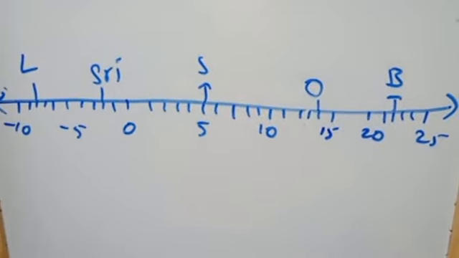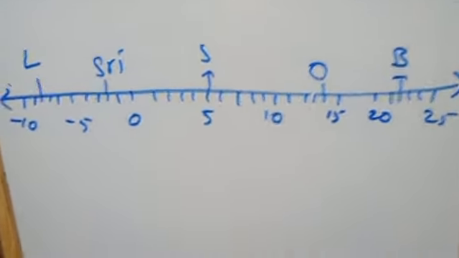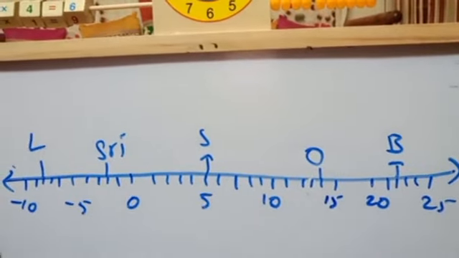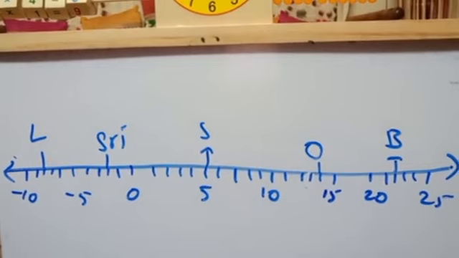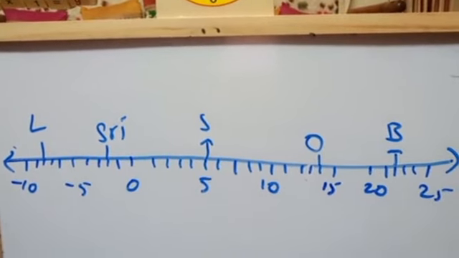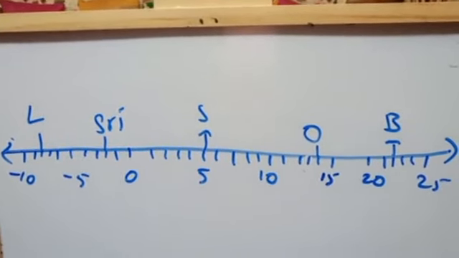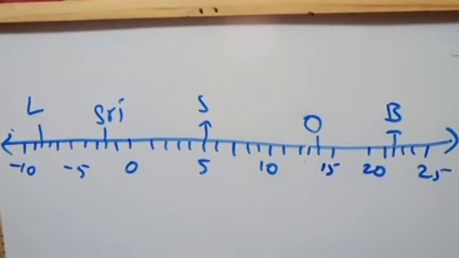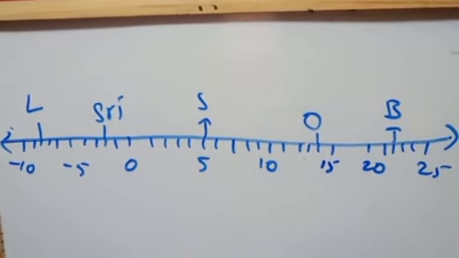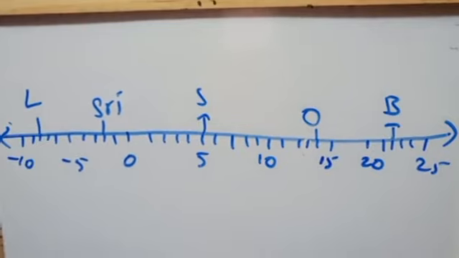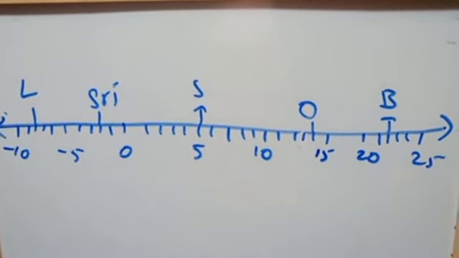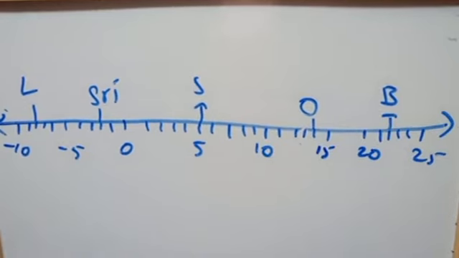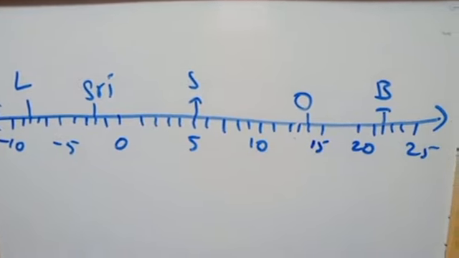This is the first question he asked. So the answer for the first question: observe the number line and write the temperature of the places marked on it. So this is the answer. At Lahaul Spiti the temperature is -8 degrees. At Srinagar the temperature is -2 degrees. Shimla is 5 degrees. Ooty 14 degrees. And Bangalore 22 degrees centigrade.